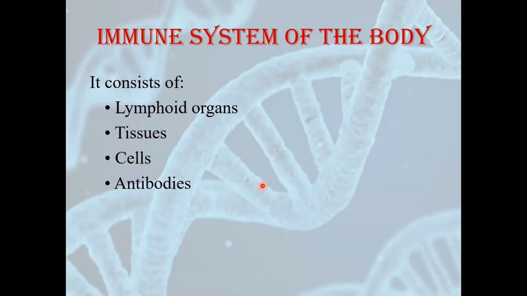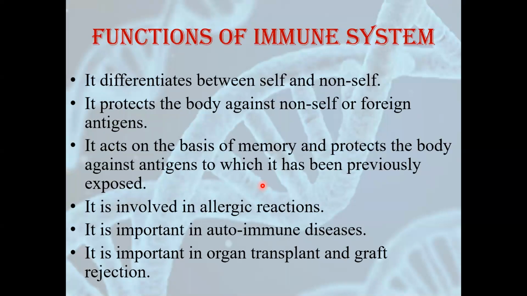Let's talk about the immune system of our body. The immune system of our body consists of lymphoid organs, tissues, cells, and some antibodies. What are the functions of our immune system? As we have studied till now, it differentiates between self and non-self. It protects the body against non-self or foreign antigens.